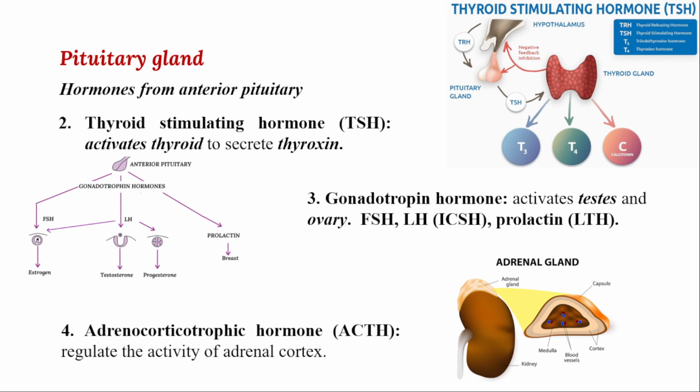One is the thyroid gland, which is stimulated by thyroid stimulating hormone. The next one is the reproductive structure, the gonads, that is activated. That is also an endocrine gland, activated by stimulation of the anterior pituitary. They will release different types of hormones. And then the next one is adrenocorticotropic hormone, ACTH, which activates the adrenal gland in emergency conditions. Whenever you feel fear or anxiety, the pituitary releases ACTH hormone, which activates the adrenal gland in giving quick energy.